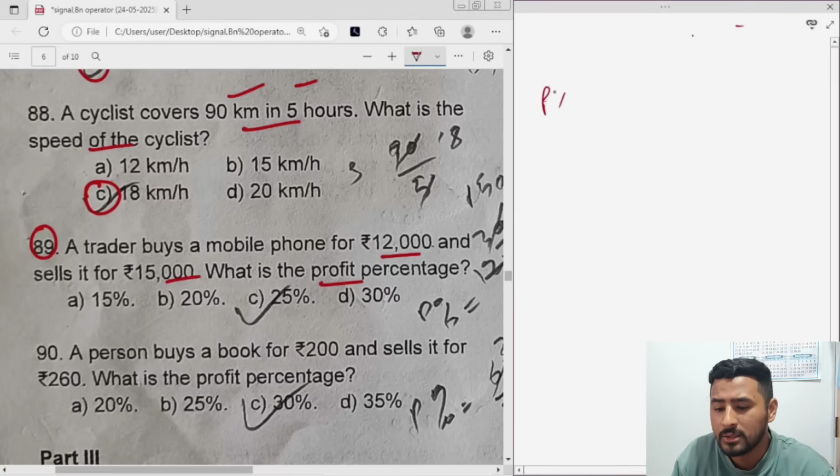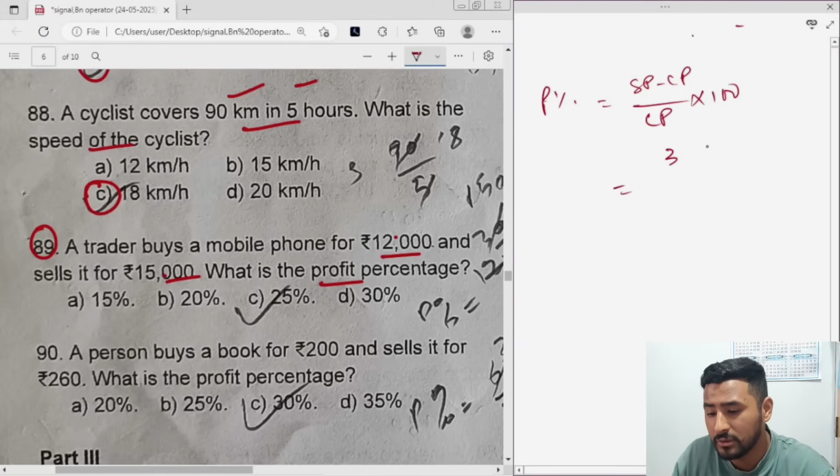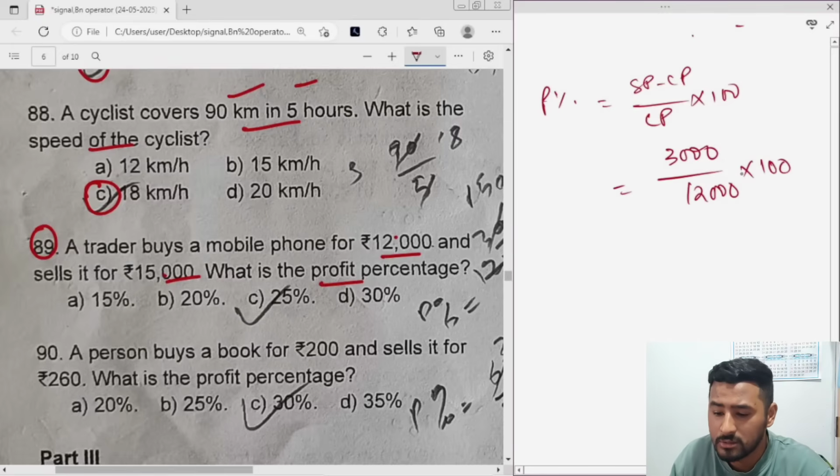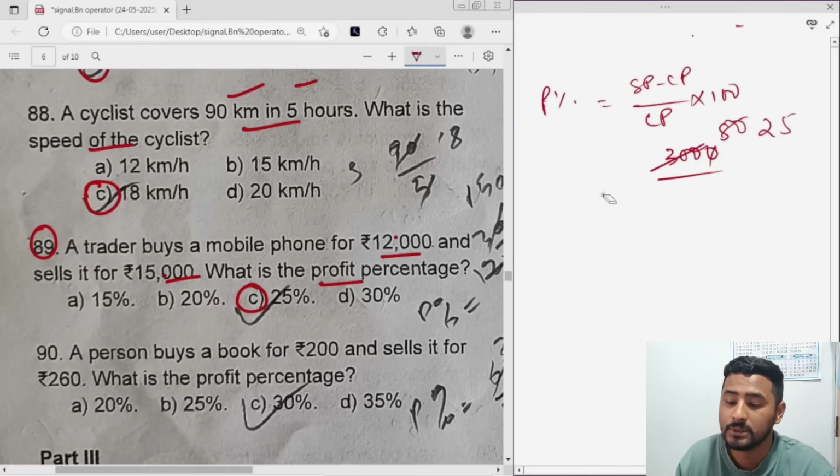Same formula. Profit percent is equal to (SP minus CP) by CP into 100. I'll not do all this, I'll just do it directly. 15,000 minus 12,000 is 3,000. Over what? Over 12,000, that is CP, into 100. So this 00 gets cancelled, 00 gets cancelled. You can do 6 2s are 12, 25. So it will be how much? 25%. Option number C for question number 89 is the correct answer.